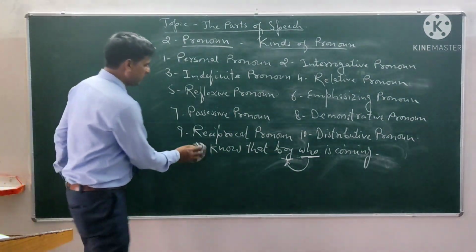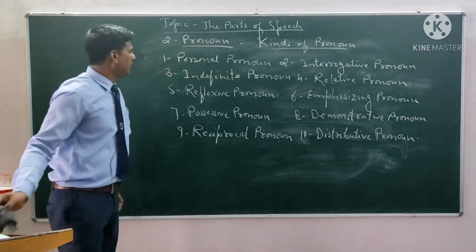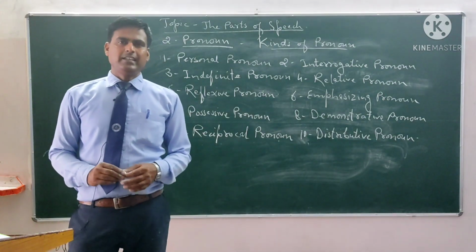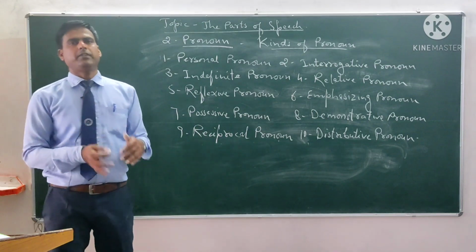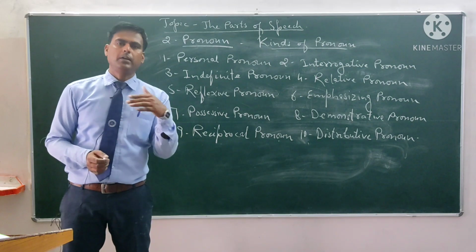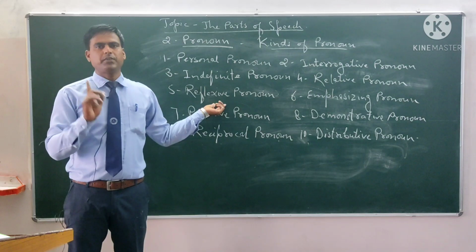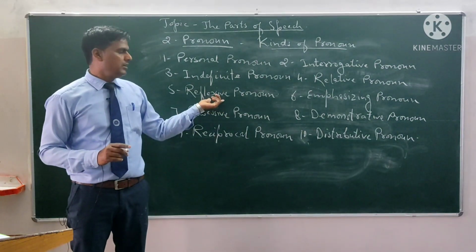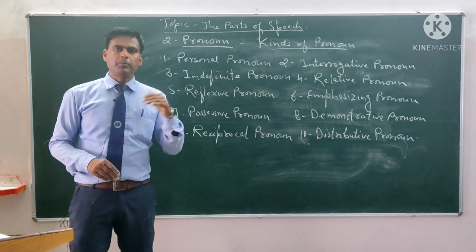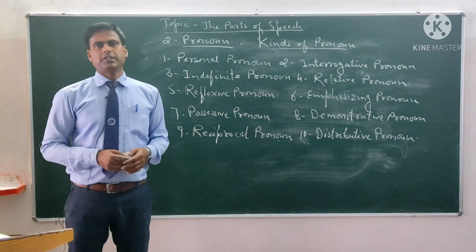Now let us see the next one. The next one is reflexive pronoun. The pronouns like myself, yourself, himself, ourselves, etc., when they are used as the object of a verb or a preposition, then these pronouns are called the reflexive pronouns.